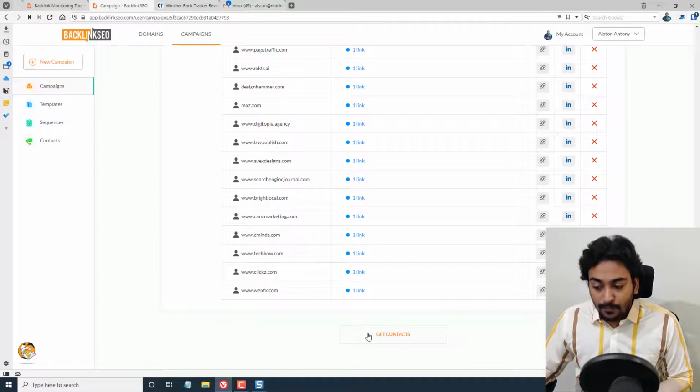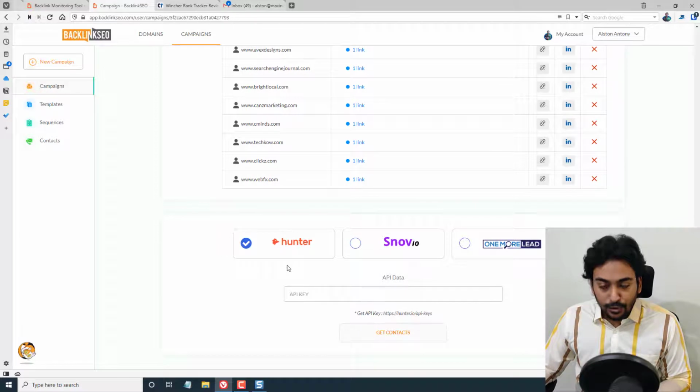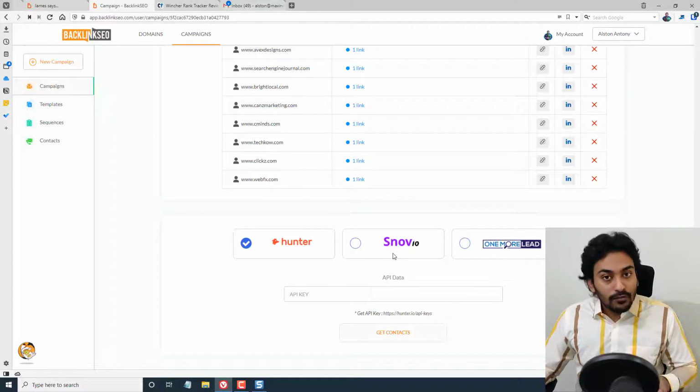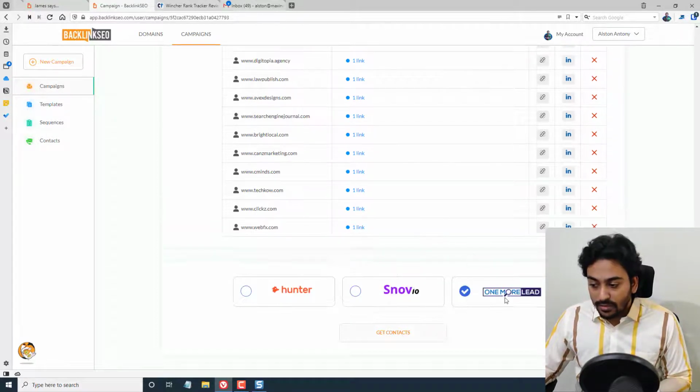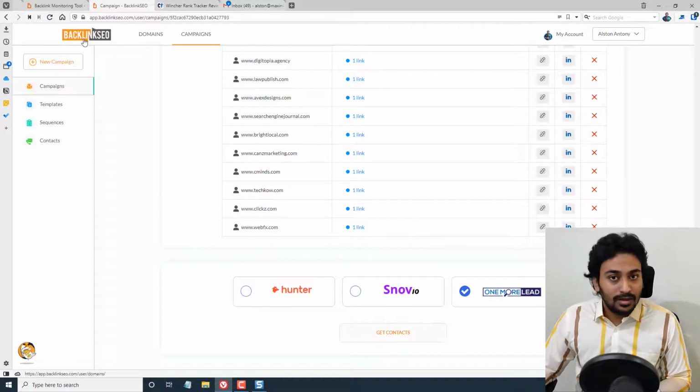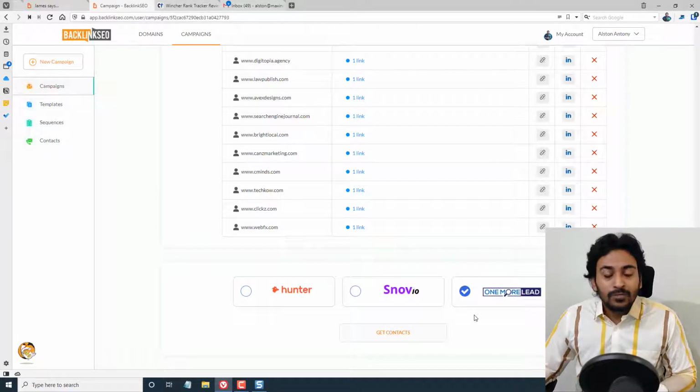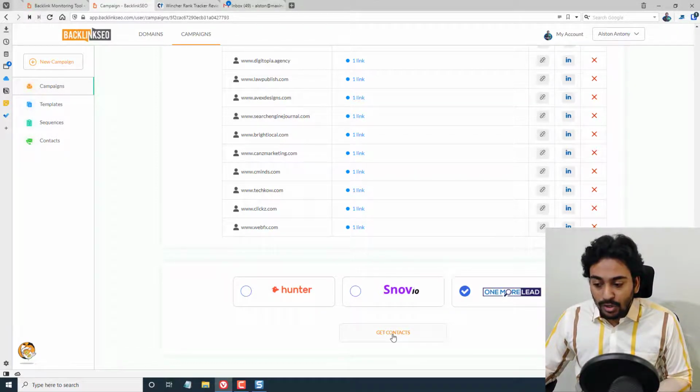The next step for you will be to get the contacts. If you click here, they provide 3 different options. If you have a Hunter email account, you can get the contacts from Hunter. If you have a Snov account, you can use that. If you don't have anything, you can just click on this. It is a service from Backlink SEO, so you don't need to purchase anything special. Once you have done that, all you need to do is click on get contacts.